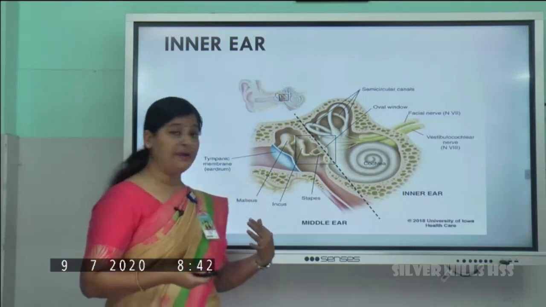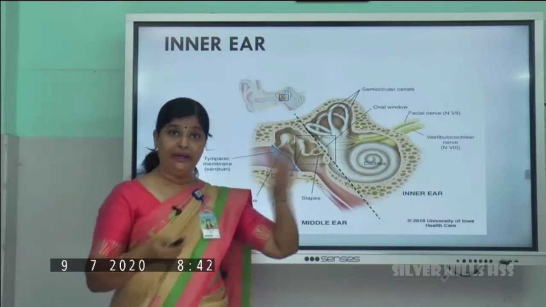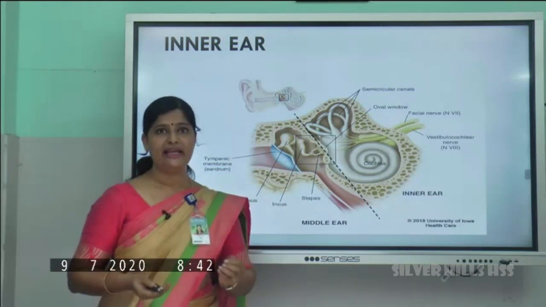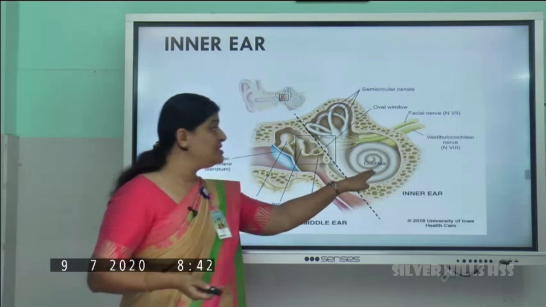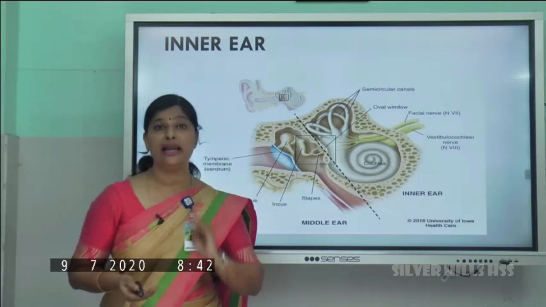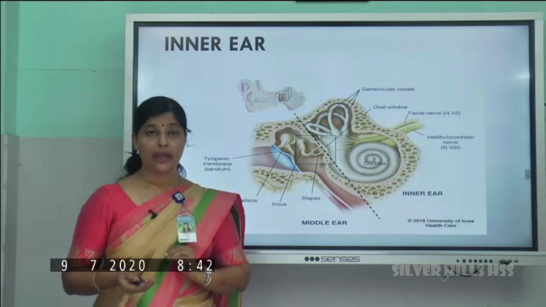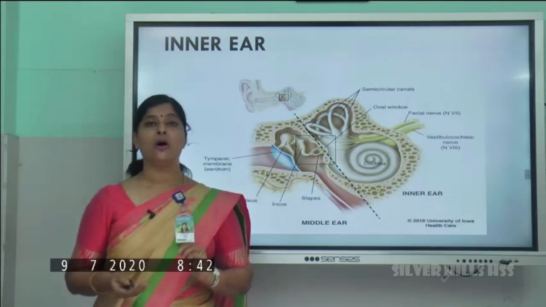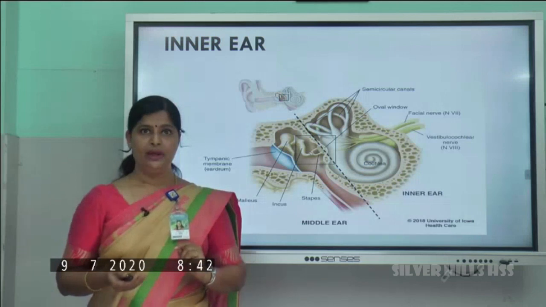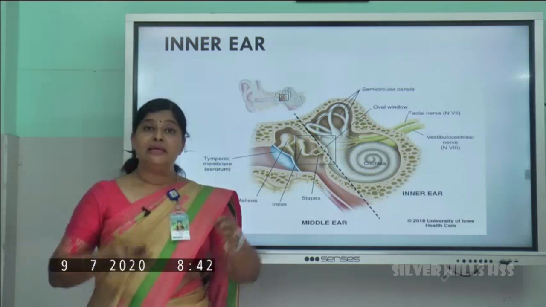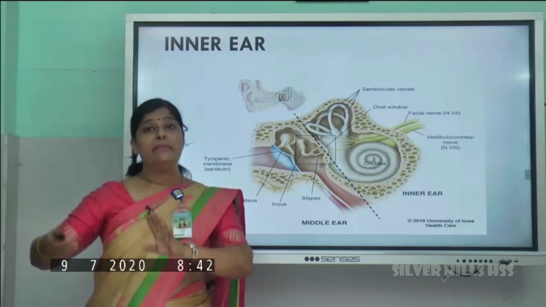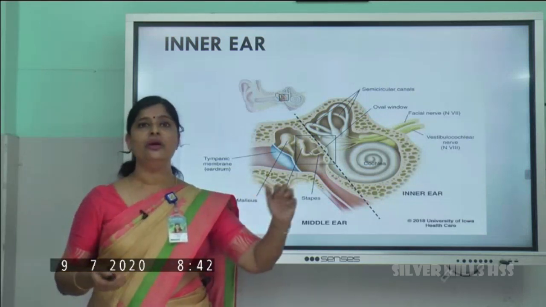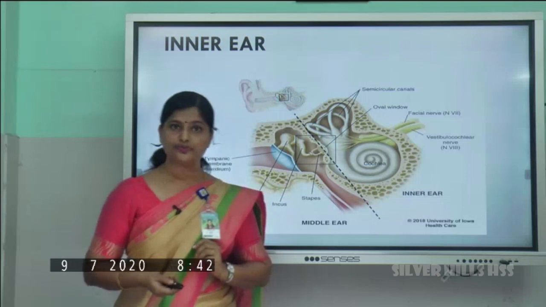When the fluid outside, called the perilymph, starts vibrating, those vibrations will be carried to the cochlea region. Inside the cochlea there is another fluid which is called endolymph. Slowly these vibrations will make vibrations in the endolymph fluid of the cochlea also.